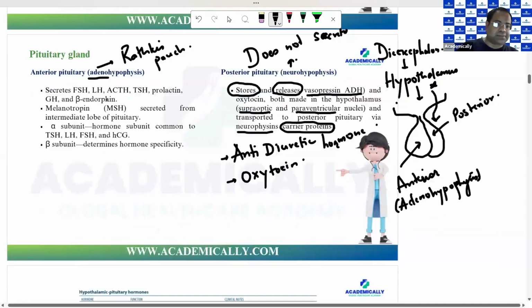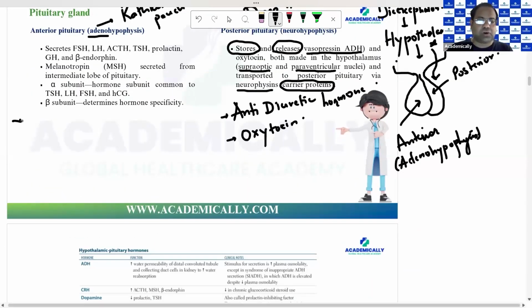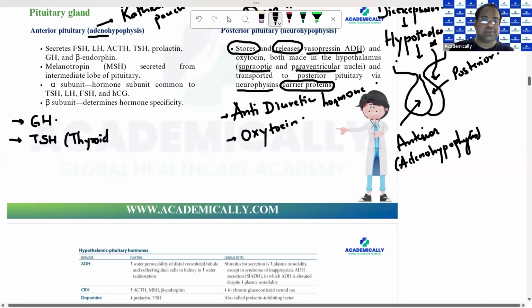Now, what does it secrete? One thing that it secretes is a hormone called growth hormone, GH. The other hormone that it secretes controls the function of the thyroid gland, which is known as TSH, thyroid stimulating hormone. GH is growth hormone. Now, what else does it secrete?